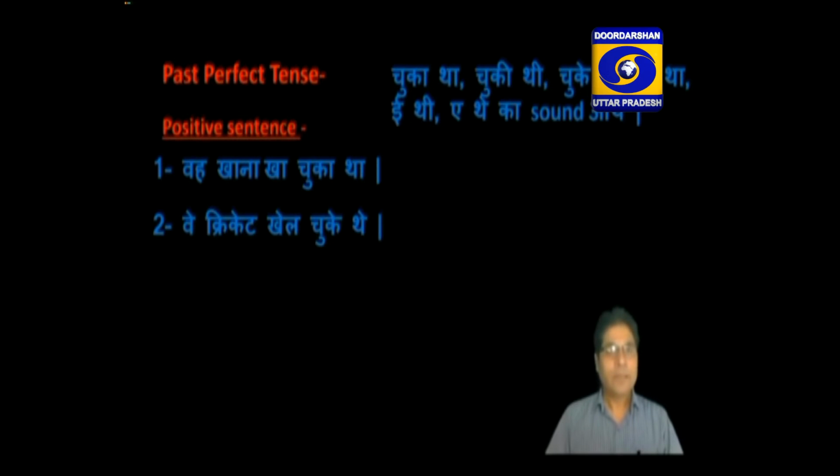Let us see, these two sentences are both positive sentences. Let us try to translate this type of sentence.